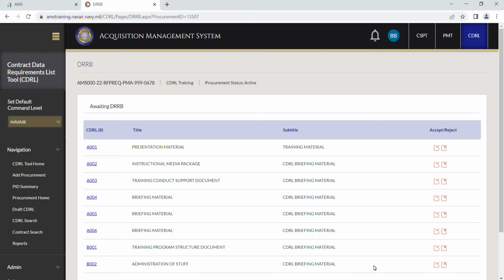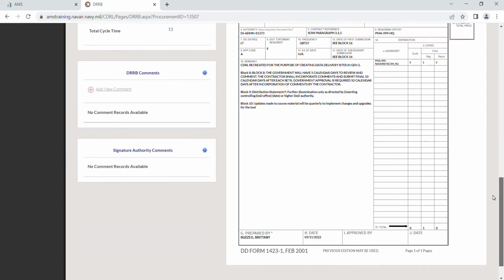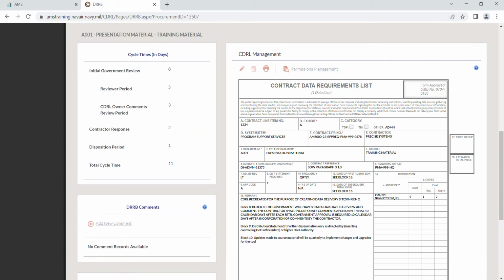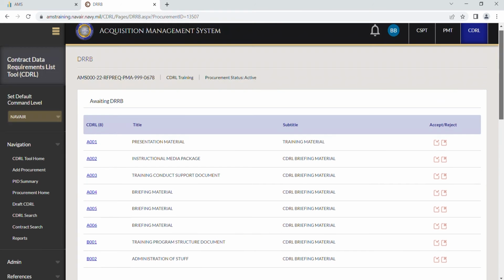In a formal DRRB, the CDRL owner or the CDRL admin will open each of the CDRLs by using the hyperlinked CDRL number. Here, everyone can view the completed DD Form 1423 and the cycle times. CDRL owners also can edit, delete, or print the CDRL to PDF from this form. The DRRB members can choose to edit the CDRL in real time or make comments and allow the CDRL drafter to edit the CDRL later.